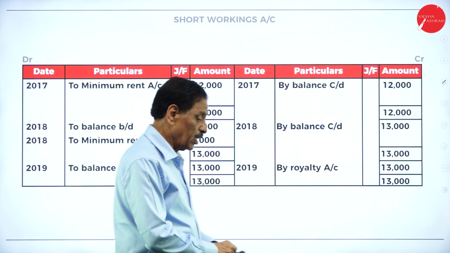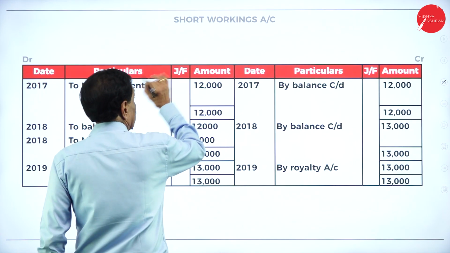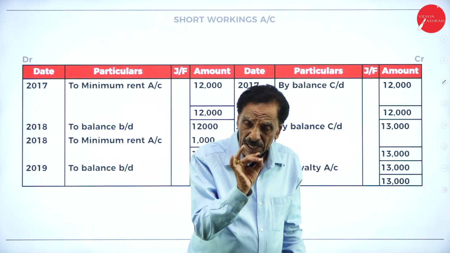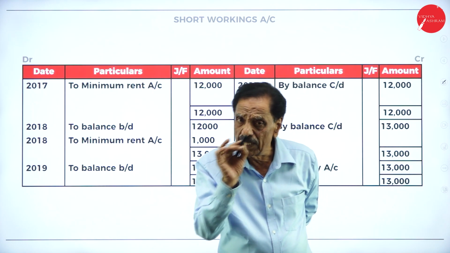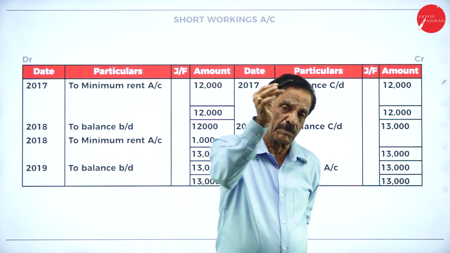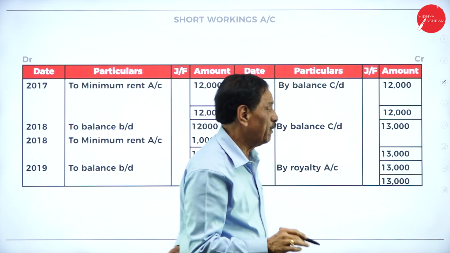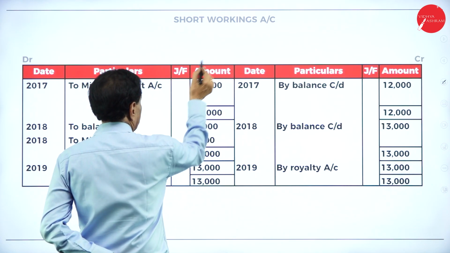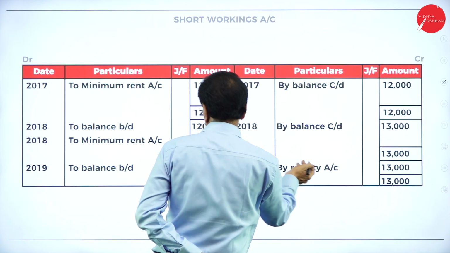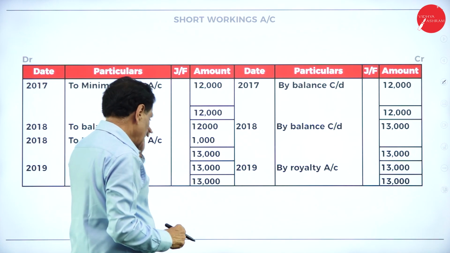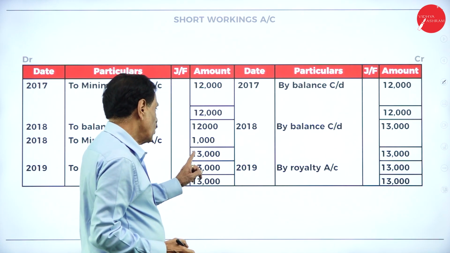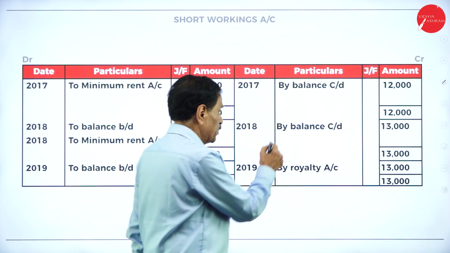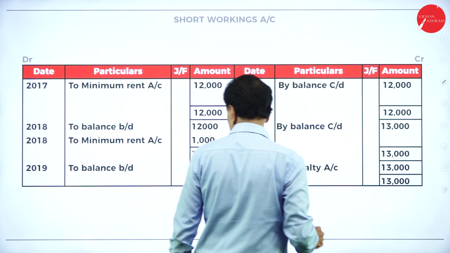Then come back to short working. First year, what's the entry? Royalties account debit, short working account debit to minimum rent. What's the short working? Minimum rent 12,000, carried down. Next year, brought down 12,000. Second year also minimum rent is more. How much shortage? 1,000. What is the total short working? 13,000, balance carried down 13,000.